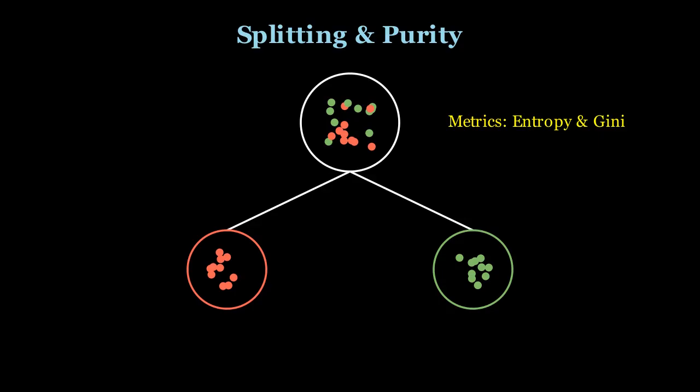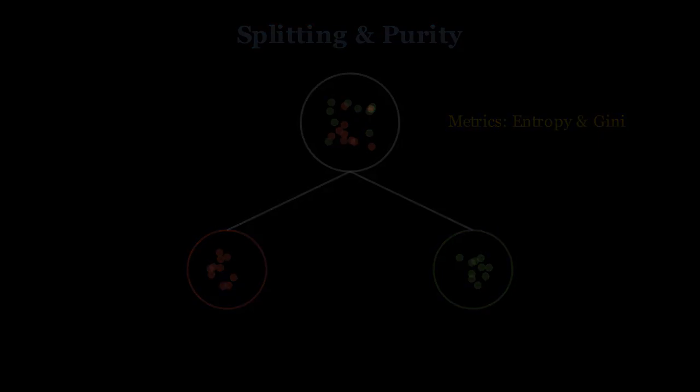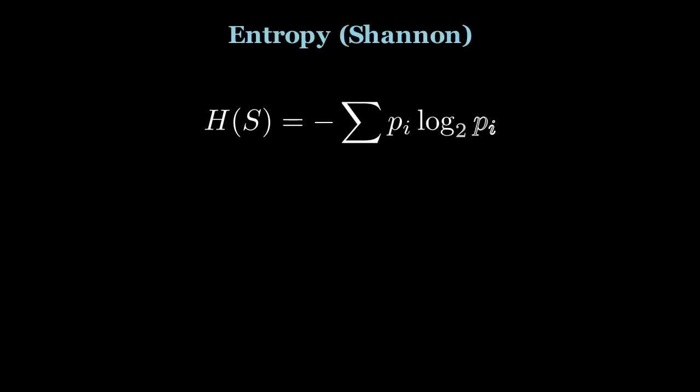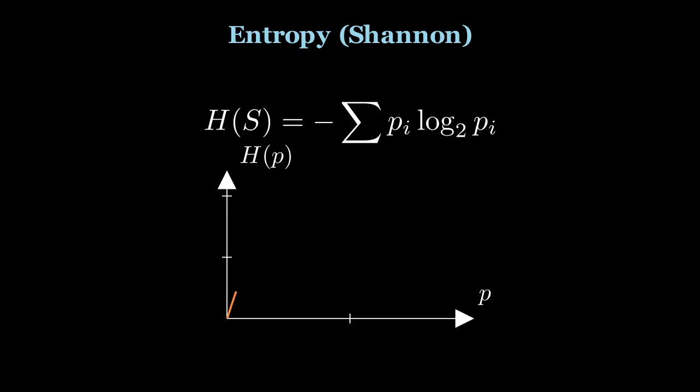Entropy, a concept borrowed from thermodynamics and information theory by Claude Shannon, measures the level of disorder or uncertainty in a dataset. The formula, H(S) = -Σ p_i log2 p_i, tells us how many bits of information we need to describe the state of our data. When entropy is 0, the data is perfectly classified. When it is 1, it's a coin flip.